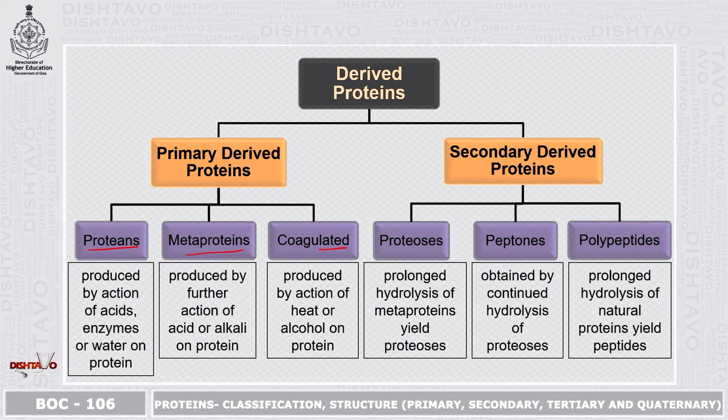Secondary derived proteins are further divided into proteoses. Prolonged hydrolysis of metaproteins yields proteoses. Peptones, obtained by continued hydrolysis of proteoses. Polypeptides, prolonged hydrolysis of natural proteins yields peptides.